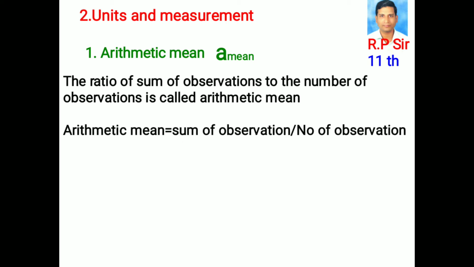A mean is equal to the sum of observations A1 plus A2 plus so on plus AN, divided by the number of observations N.